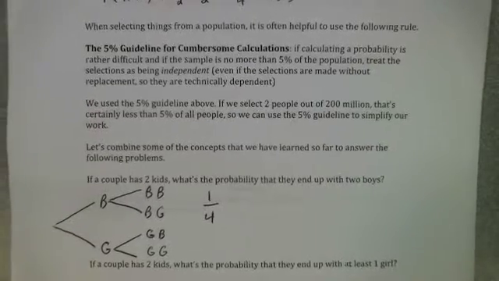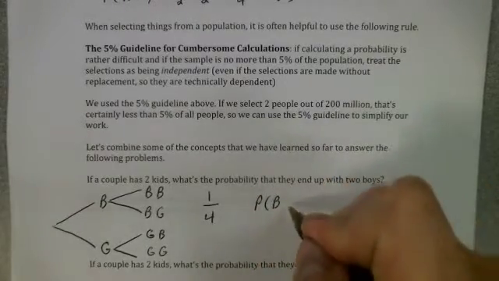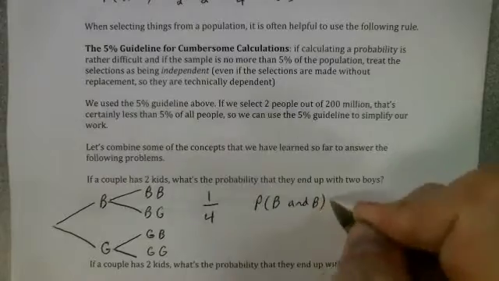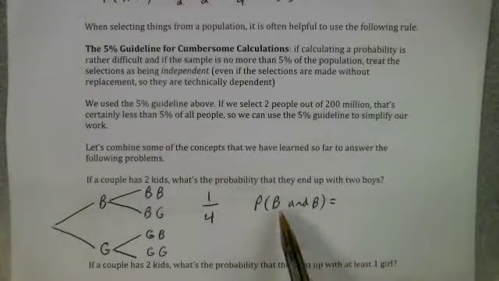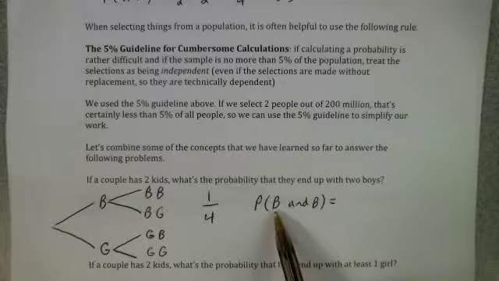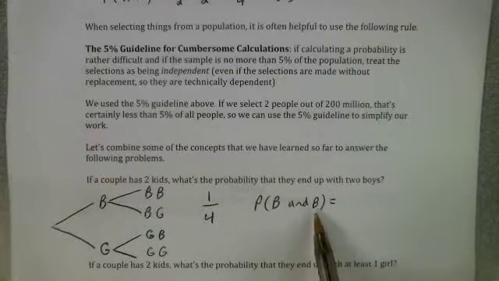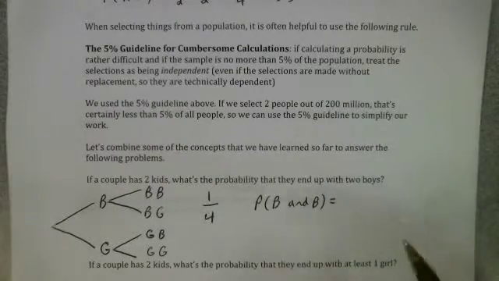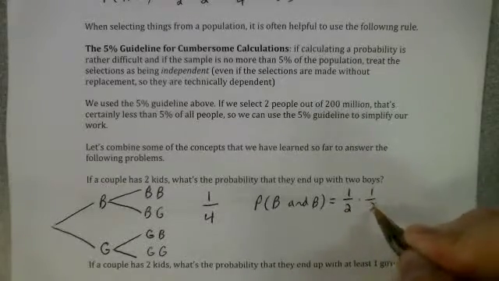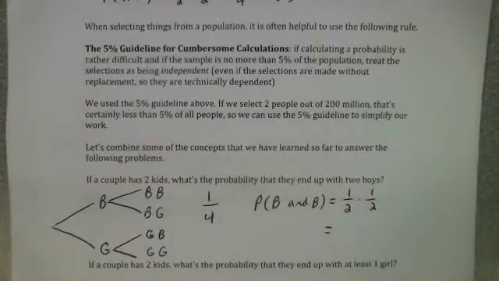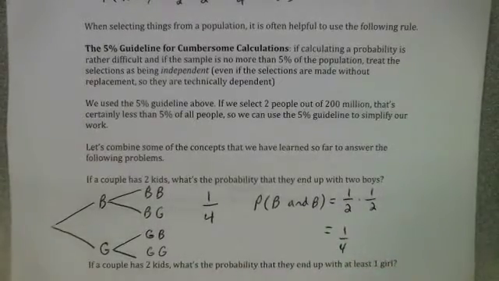All right, but yet another way to do this problem would be to say, okay, what's the probability of getting a boy and then a boy? Well, these events are independent. It doesn't matter what you have for your first kid. If you have a kid and then you have another kid, the probability of getting a boy for your second kid is still 1/2. So these events are independent. So we could just say, well, 1/2 times 1/2 is 1/4. Probability of boy times the probability of boy is 1/4.